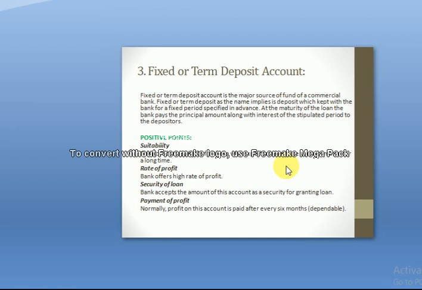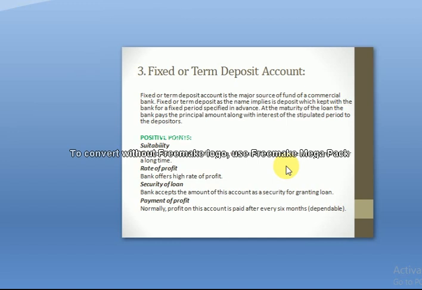This is another positive point: if you have a fixed deposit account, then up to the limit of that amount, you can take a loan from the bank. Interest will be chargeable on that loan. You will pay interest on that loan amount as well as